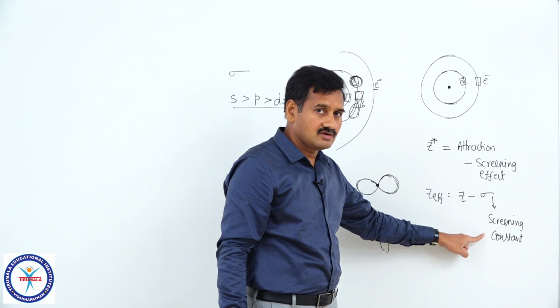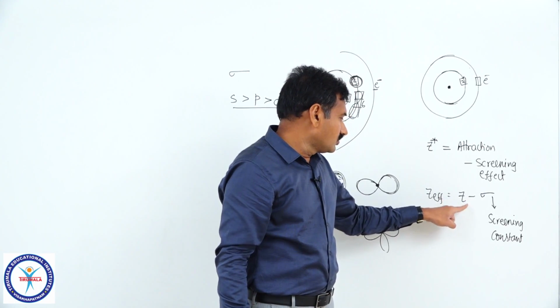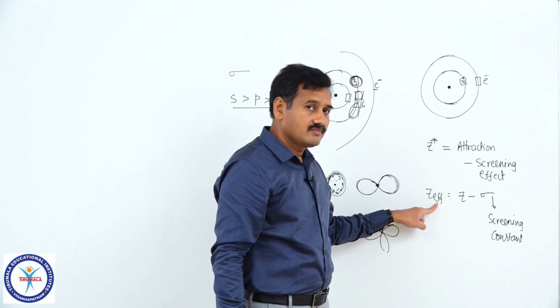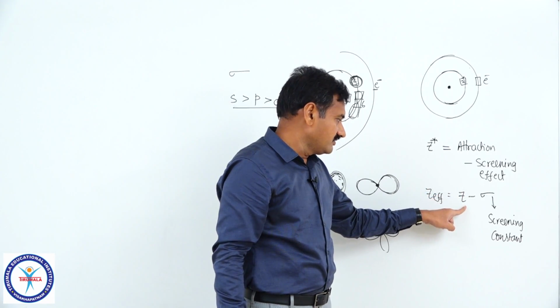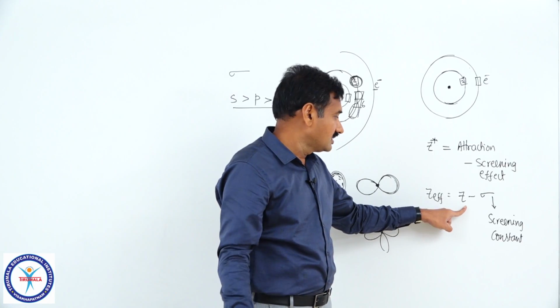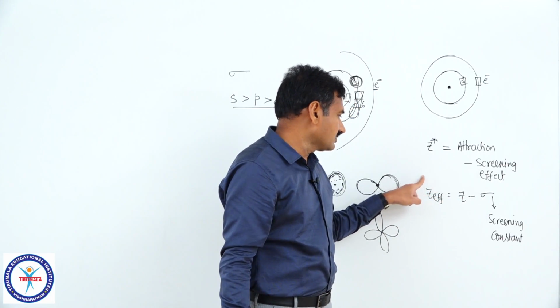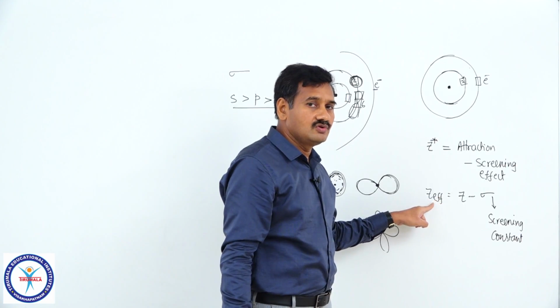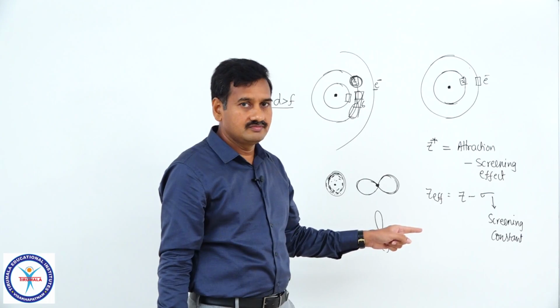With an increase in Z value, no doubt Z effective will increase, but with a given Z, within a given atom, with an increase in sigma, the Z effective value will decrease.